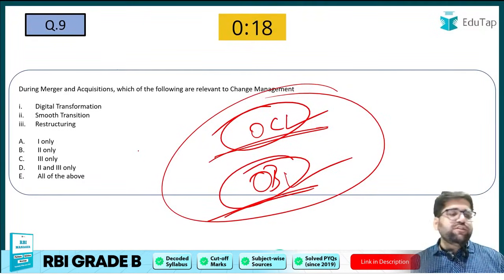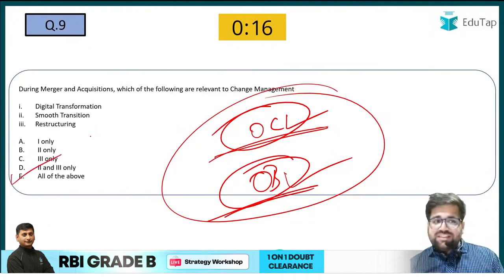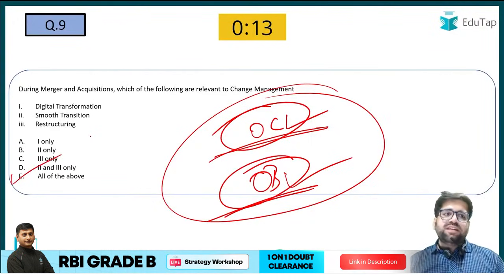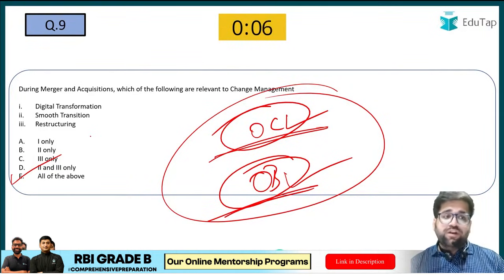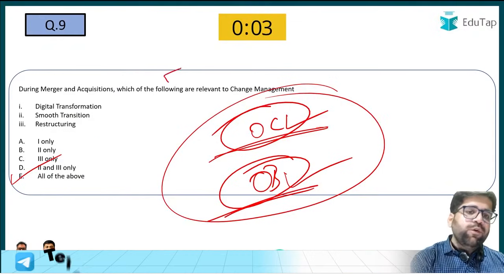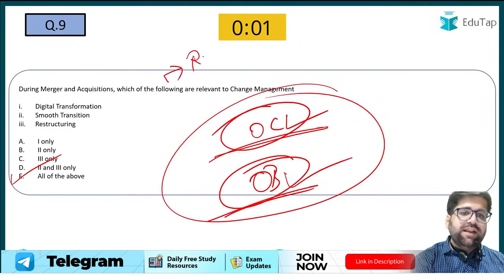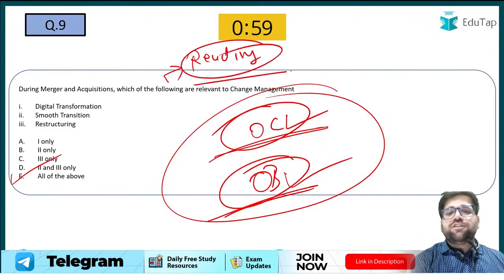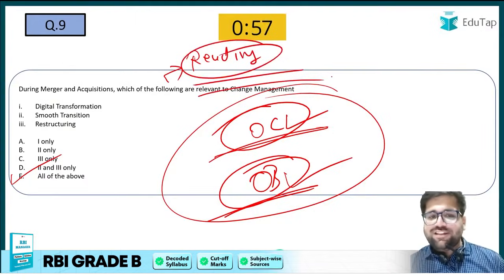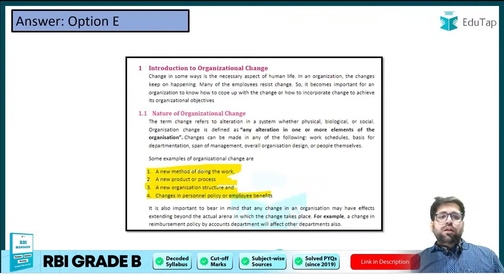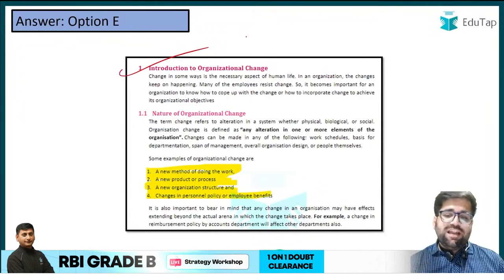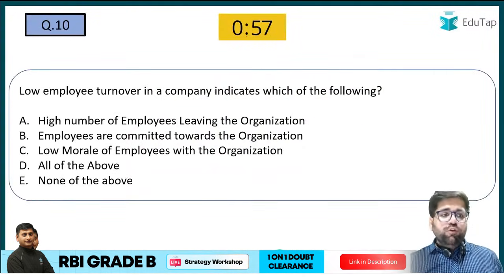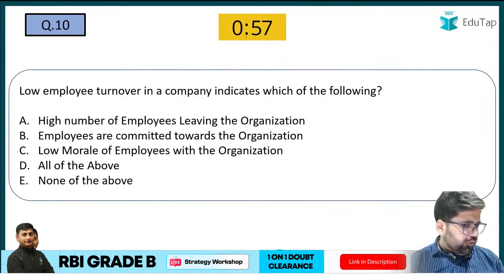Yes, the correct answer of this particular question will be E, because if any change takes place during merger and acquisition, it will definitely transform the digital transformation of the host company. It will also have smooth transition and restructuring. Even if you are not reading these two chapters, if you have common sense, which is very less common, you could have easily answered this question. If you are seeing our concept notes, those who are subscribers to EduTap must have easily answered this. Question number 10, my friends, and then we will see what your score is.